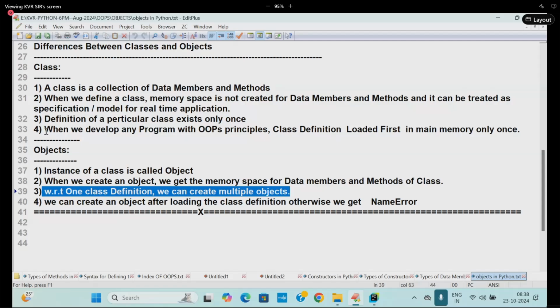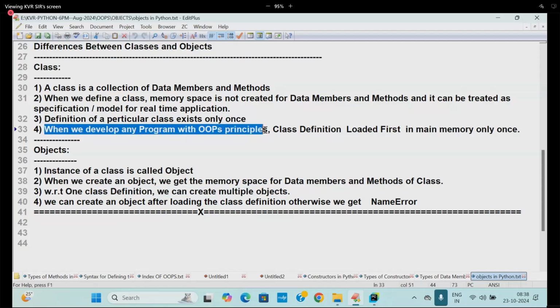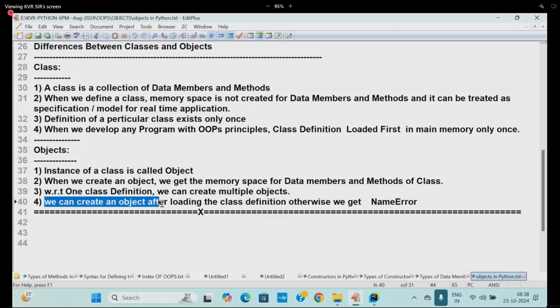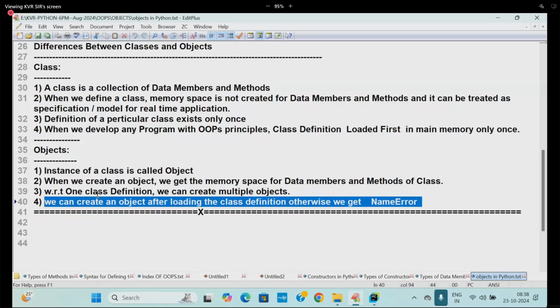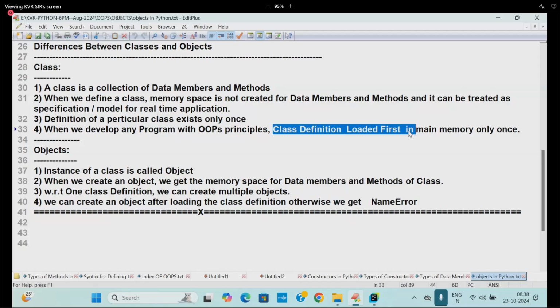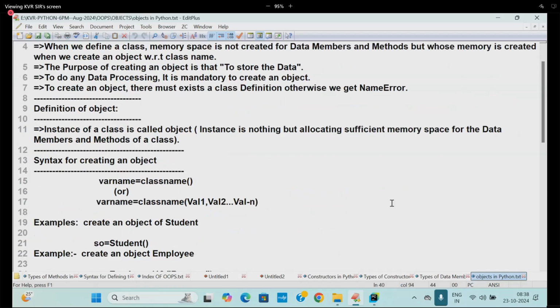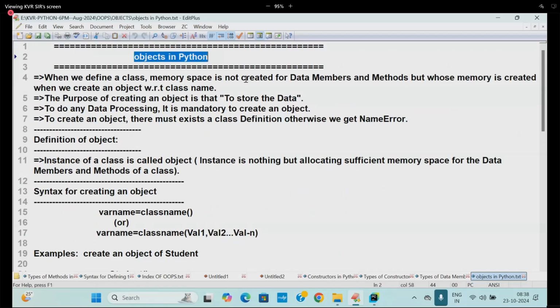When we develop any program with OOPS principles, the class definition is defined first in main memory only once. We can create an object after loading the class definition. Otherwise, we get what? Name error. That means first we load the class definition, later we create the object. This is the significance of an object.